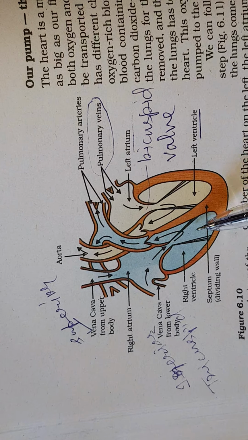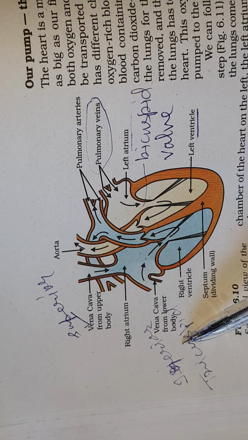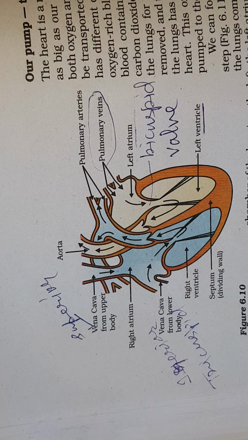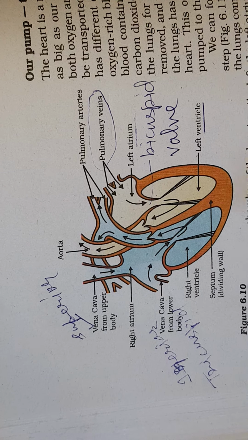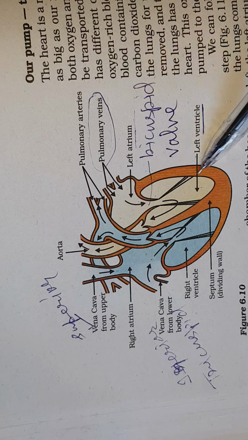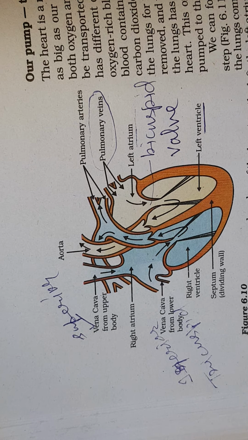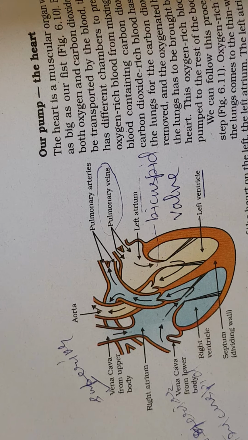Then from the right ventricle, the deoxygenated blood goes to the lungs through the pulmonary artery. This is the only artery which carries the deoxygenated blood. And the left ventricle will open into the aorta, and then the blood will be supplied to all parts of the body.